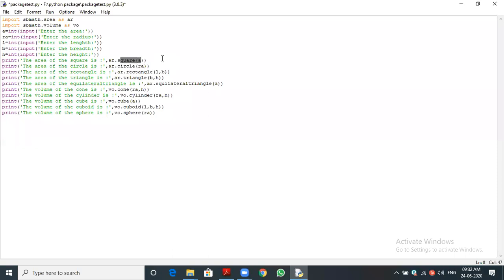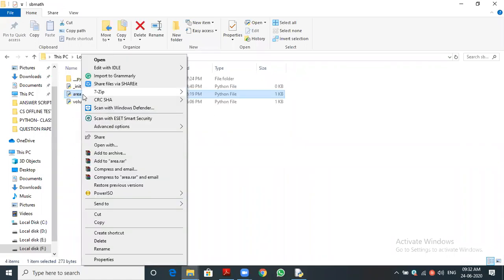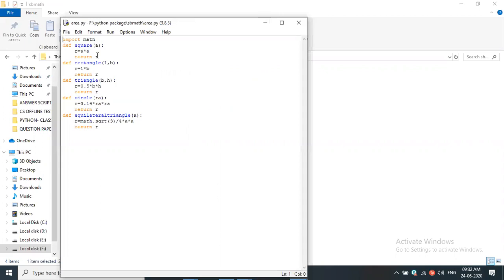So immediately where I want to go, I want to open the module package SB math. Inside that I want to open the module area. Then I want to check only the part of the square function where it is defined. Did you understand? Suppose the square function is not working, then this line only I want to check. If we made any error, we can easily check and rectify that.